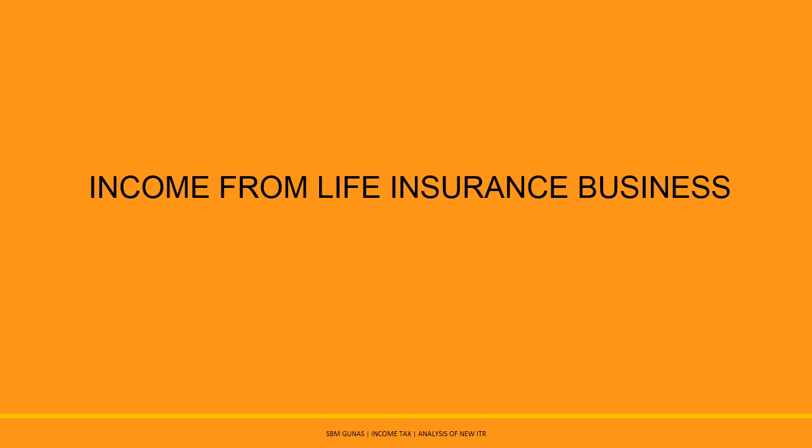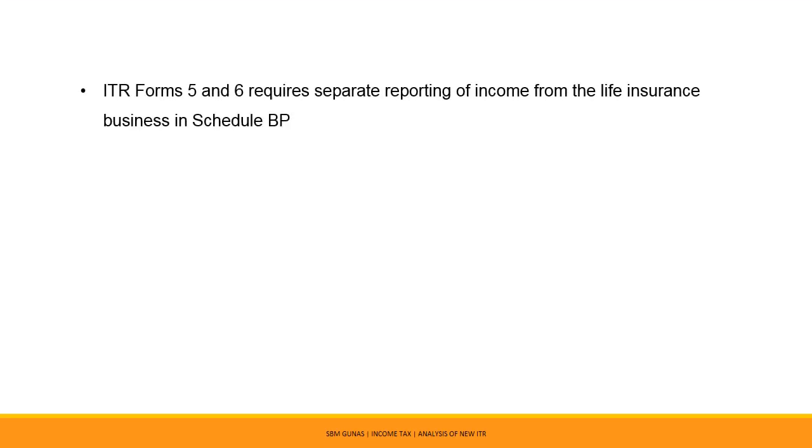Separate reporting is required for income from life insurance business. Up to the assessment year 2019-20, no separate computation of income from the life insurance business, as referred to under Section 115B, was required under Schedule BP, that is, computation of income from business or profession. The new ITR Forms 5 and 6, introduced for the assessment year 2020-21, require a separate reporting of income from life insurance business in Schedule BP.